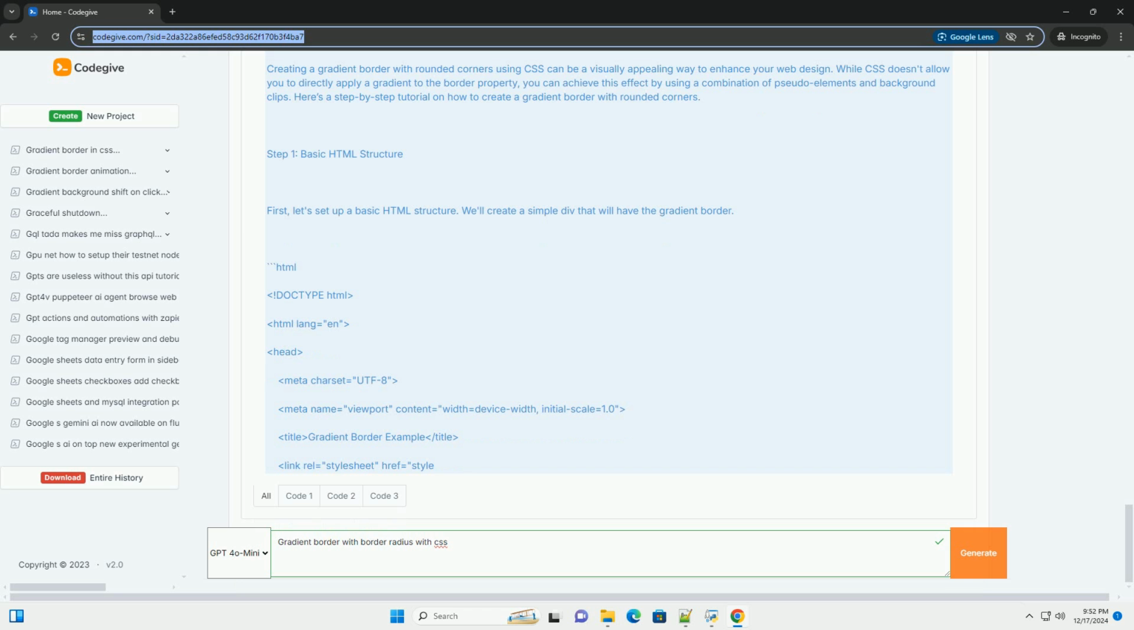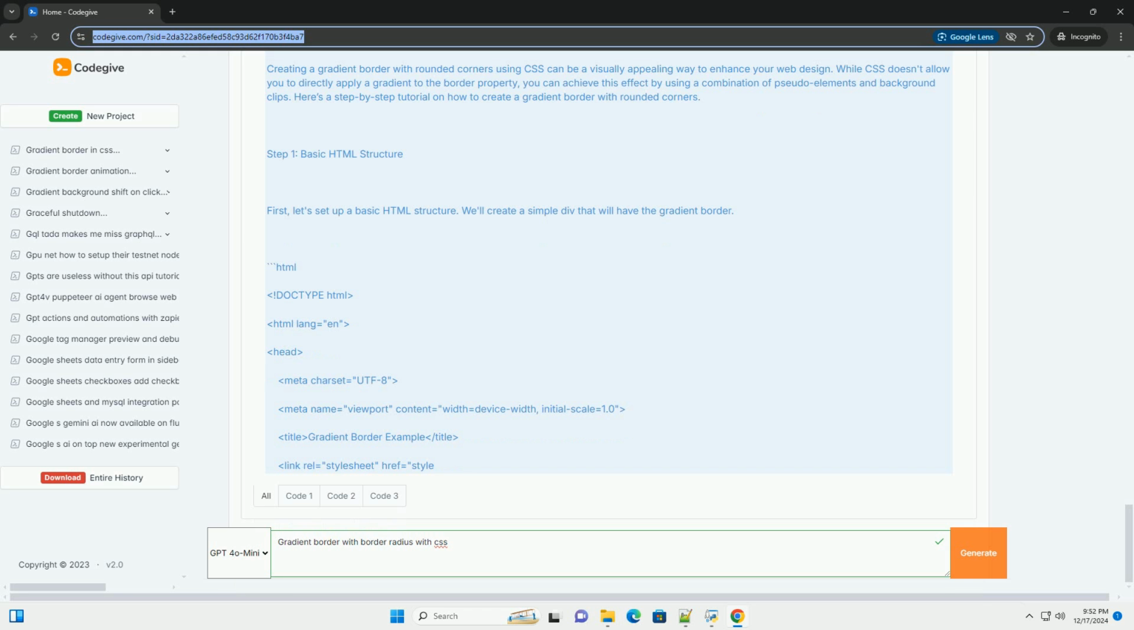Result. When you open the HTML file in a web browser, you should see a box with a gradient border and rounded corners. The text inside the box will be clearly visible on a white background, with the gradient border giving it a stylish look. Customization. You can customize the following. Change the gradient colors in the background property of the pseudo-element. Adjust the border radius for more or less rounding. Modify the padding to change the space inside the box. This approach allows you to create stunning gradient borders that are both flexible and easy to implement with pure CSS.